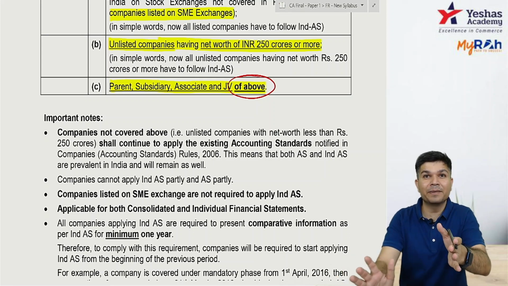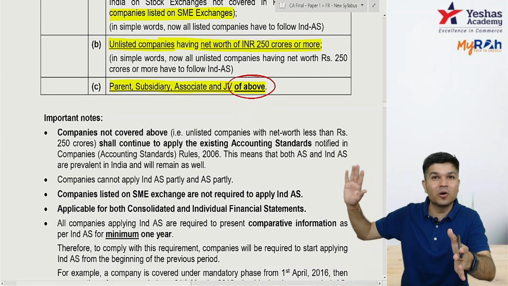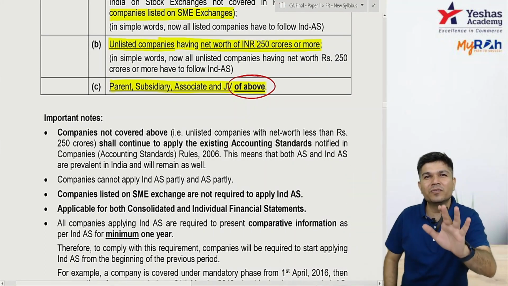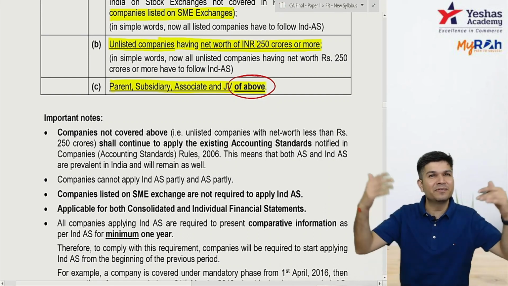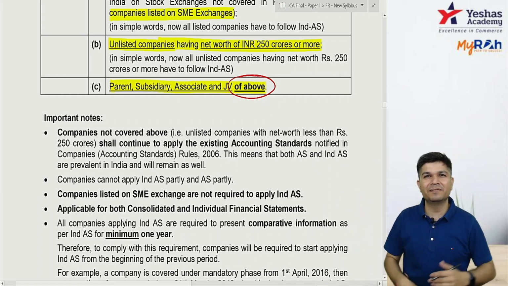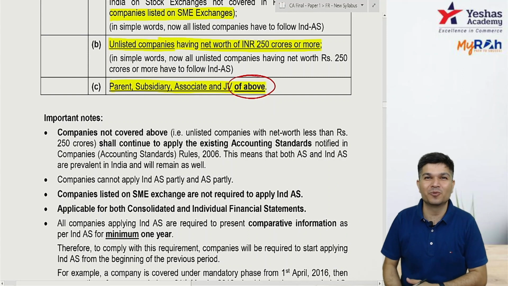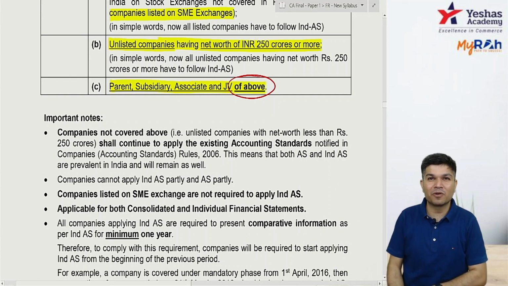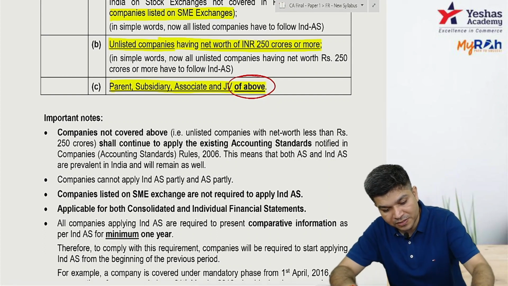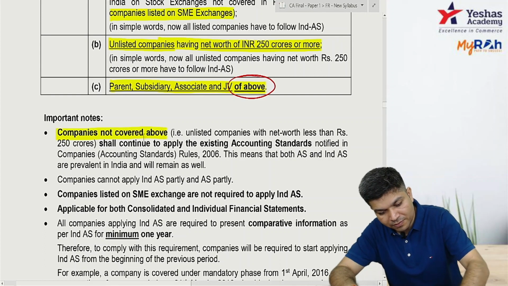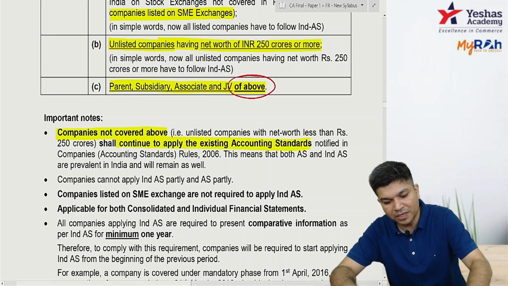So with IND AS coming, normal AS are not gone. IND AS is only for big companies, because they raise money from abroad and have international investors. Small companies don't have all that. So this is only for big companies, not for small. If you're not covered above, you continue to follow the normal accounting standard.